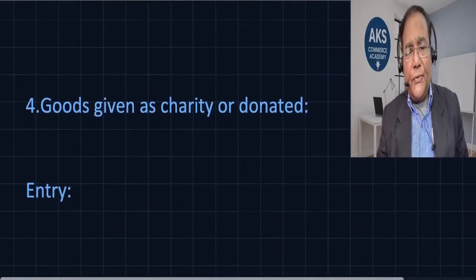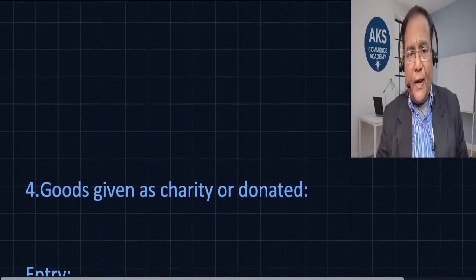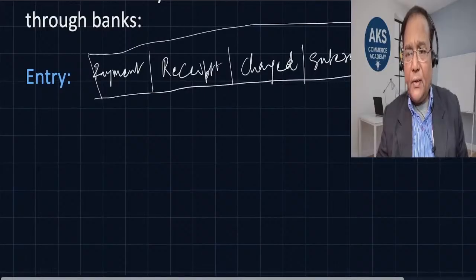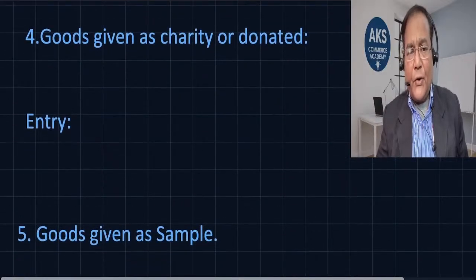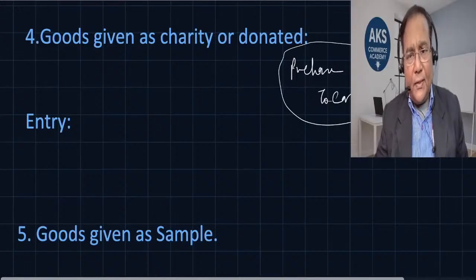Now let us see goods given as charity or donation. Whenever there is an entry in case of banking, what is the journal entry that we pass? Supposing the bank charges something, we can say here bank charges. Now goods given as charity or donation. If goods are purchased, what entry do we pass? Purchase debit to cash, if cash payment is made. So for the inflow of goods we debit purchases, and cash is going out, so we credit it.